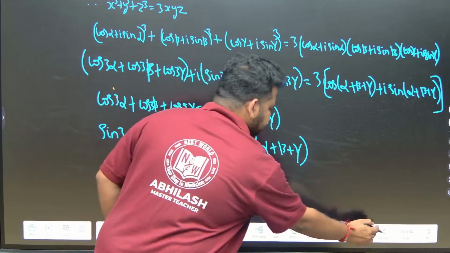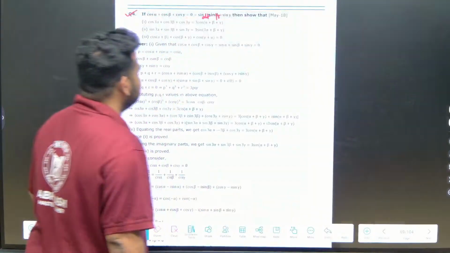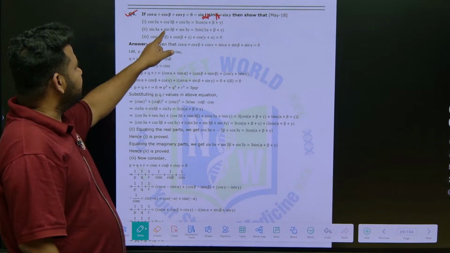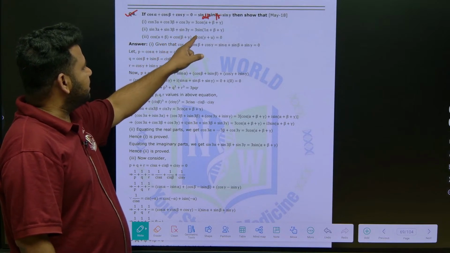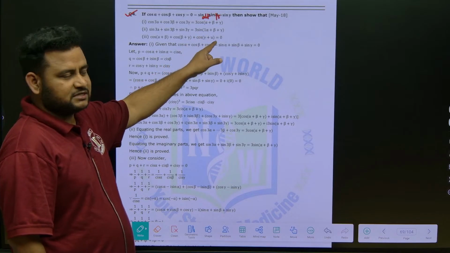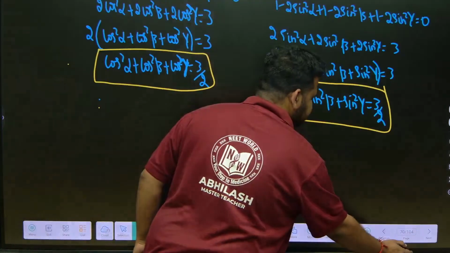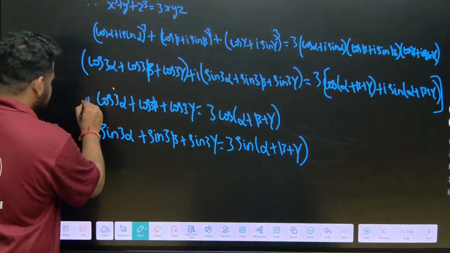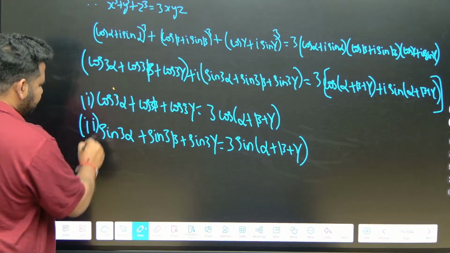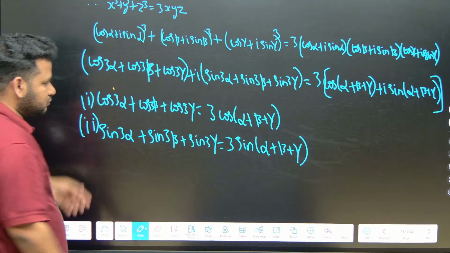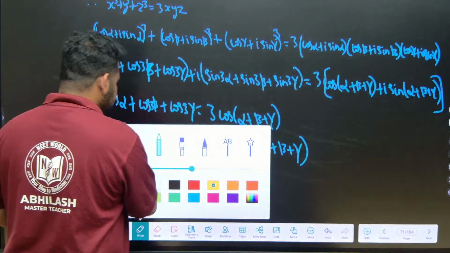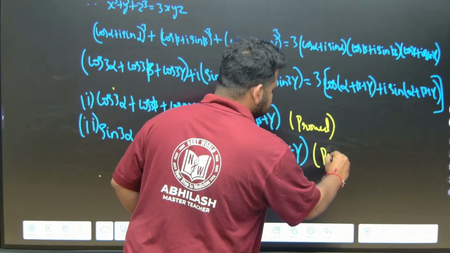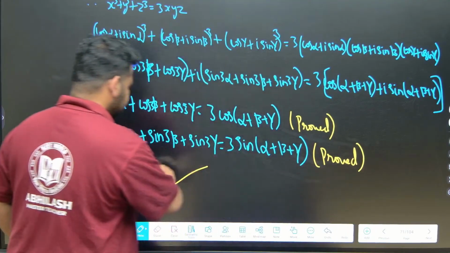What is the question asking us to prove? They are asking us cos 3 alpha plus cos 3 beta plus cos 3 gamma is 3 times cos (alpha plus beta plus gamma), and sin 3 alpha plus sin 3 beta plus sin 3 gamma is equal to 3 times sin (alpha plus beta plus gamma). That is what we have proved, first and second. This is nothing but the first question of the fourth, 4 sub question 1 and 4 sub question 2. We have proved this. So that's all.